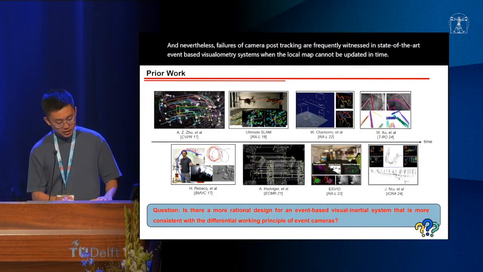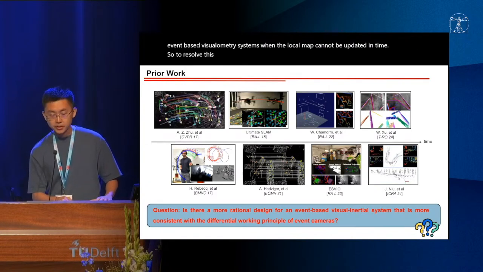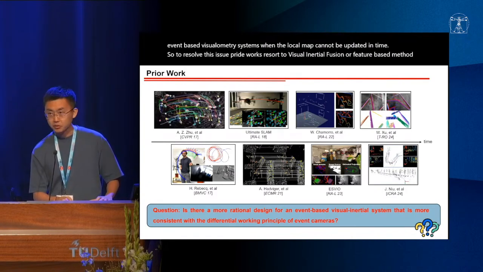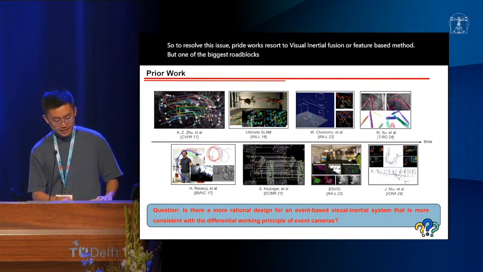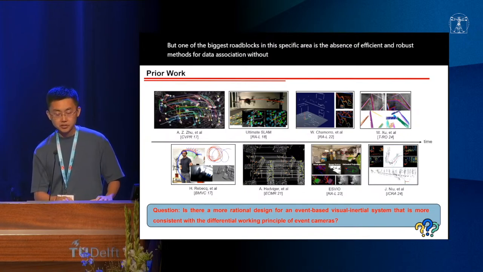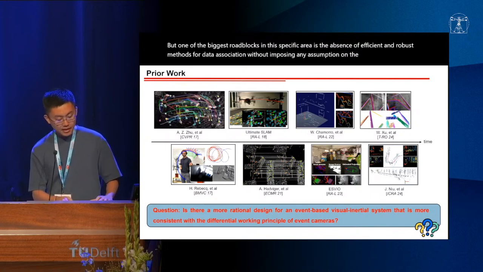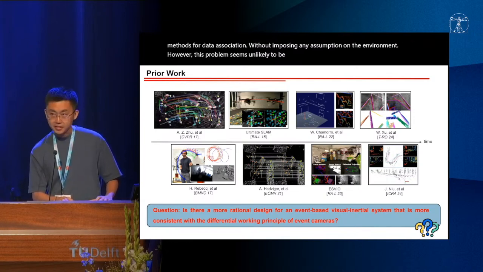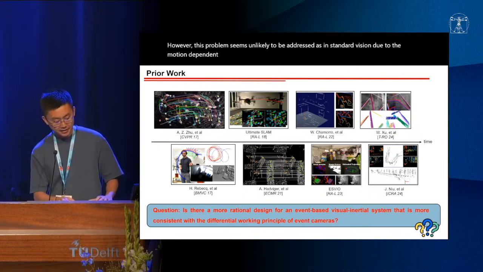To resolve this issue, prior works resort to visual-inertial fusion or feature-based methods. But one of the biggest roadblocks in this specific area is the absence of efficient and robust methods for data association without imposing any assumption on the environment. However, this problem seems unlikely to be addressed as in standard vision due to the motion-dependent observability of event data.